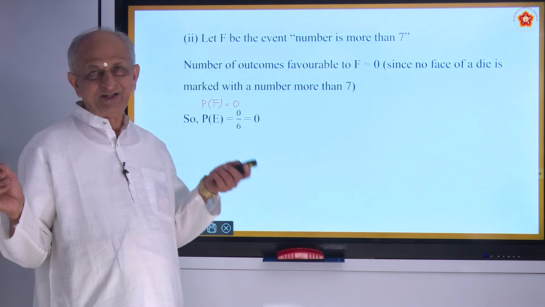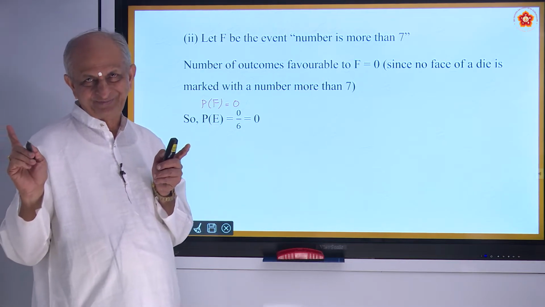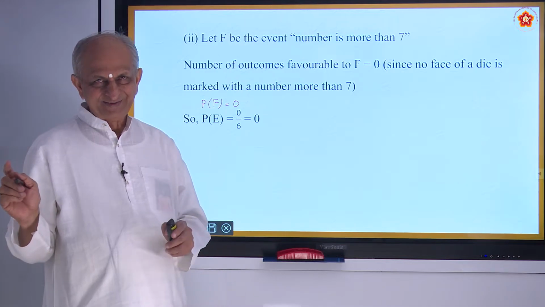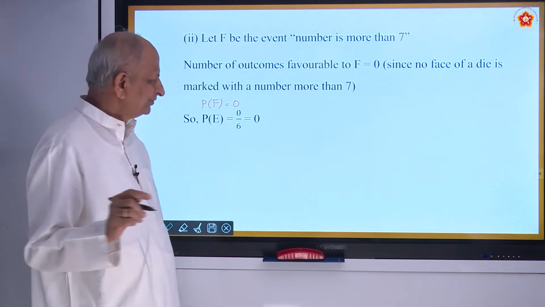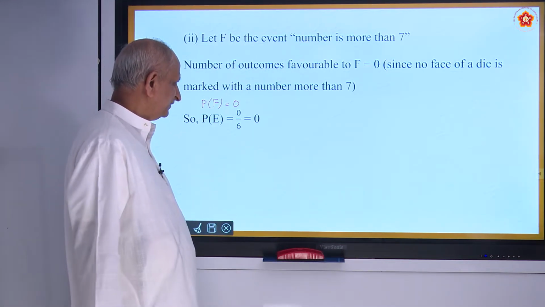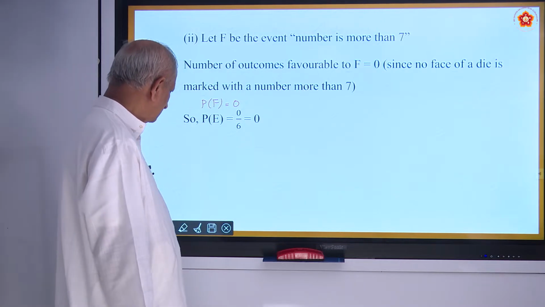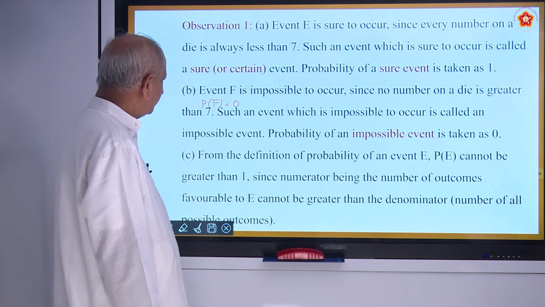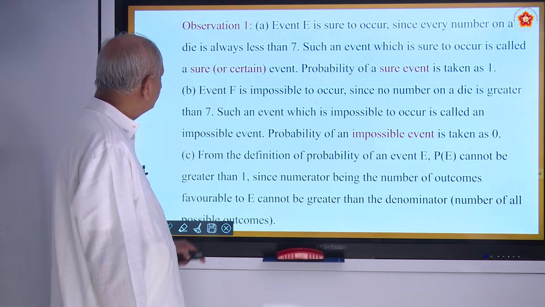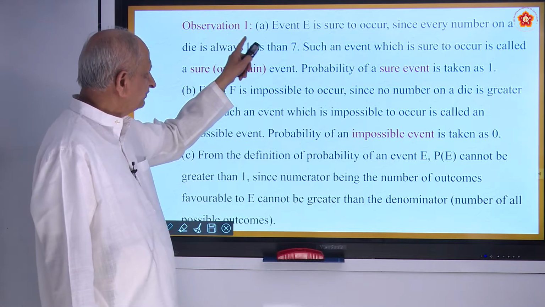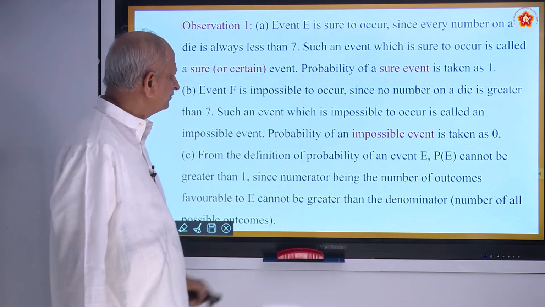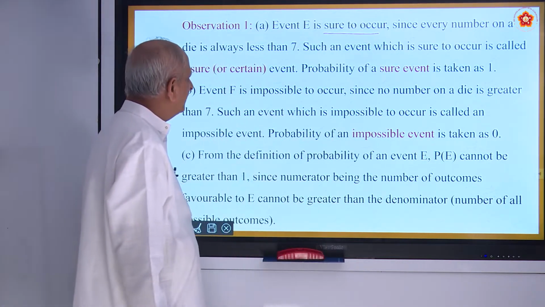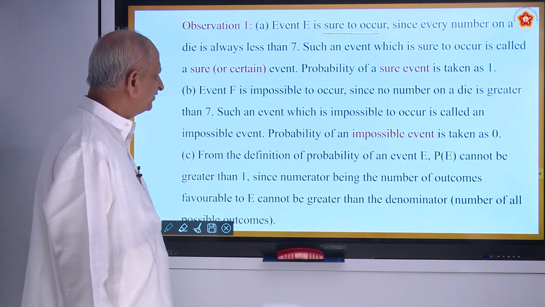So now you are seeing 2 interesting cases. One is 100%, another is 0. So it is an impossible case, is it not? What shall we conclude from this? We can conclude that the event is sure to occur, since every number on a die is always less than 7.